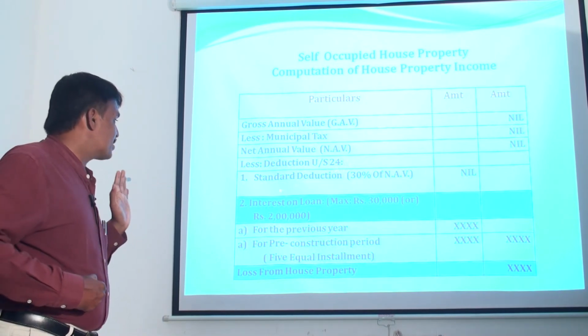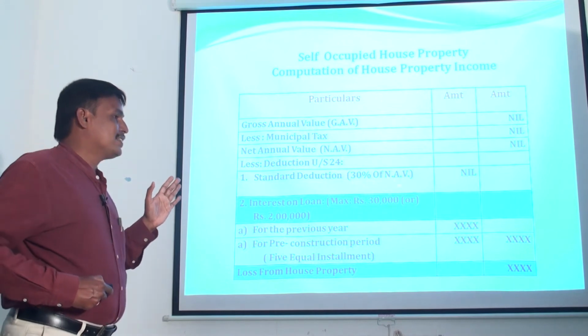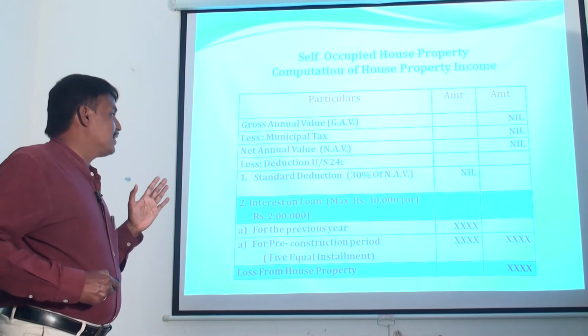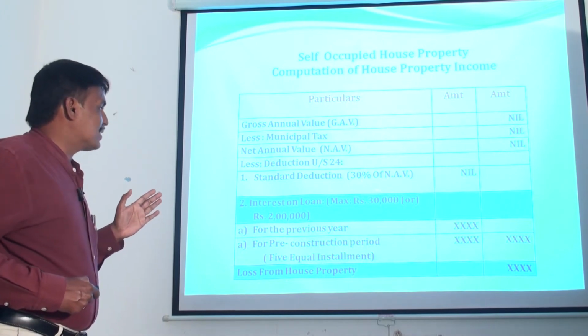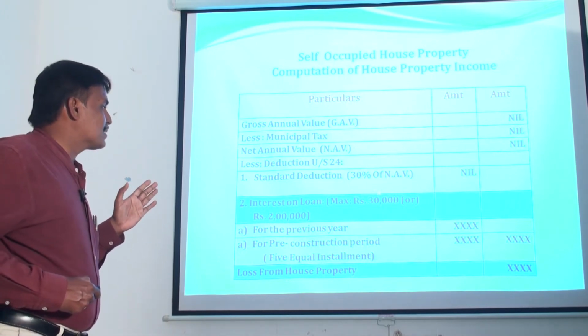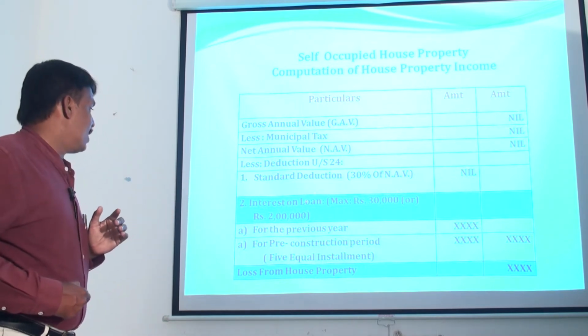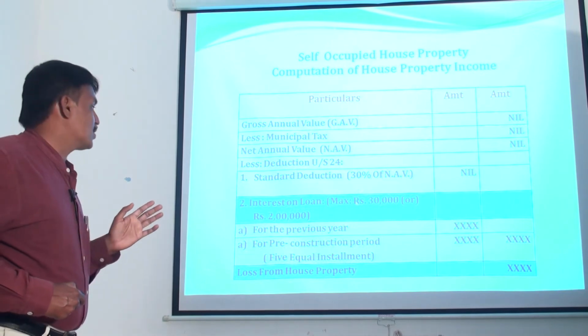Here the first deduction is standard deduction. It is a statutory deduction. If there is any net annual value, from the net annual value, that particular assessee can claim 30% as standard deduction. Then second one, interest on loan.